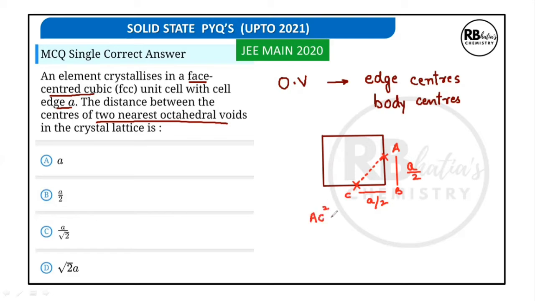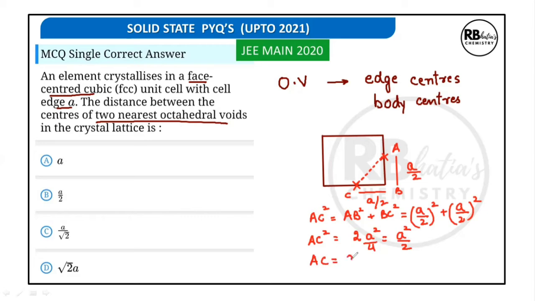So AC square is going to be AB square plus BC square, which means (a by 2) square plus (a by 2) square. So AC square is going to be twice a square by 4, that is a square by 2. So AC is going to be a by root 2, right? So which is going to be the nearest distance? The closest two octahedral voids are going to be at the two adjacent edge centers. So the answer to this question is going to be a by root 2.